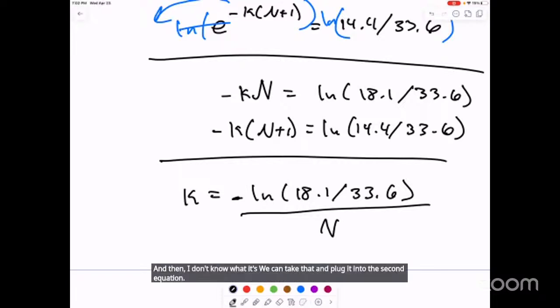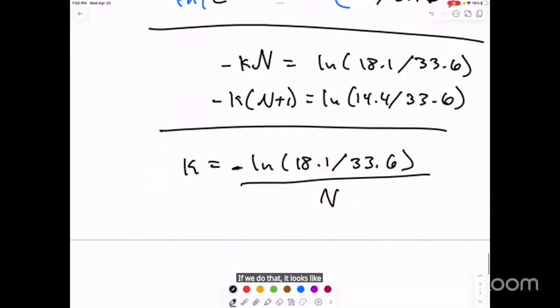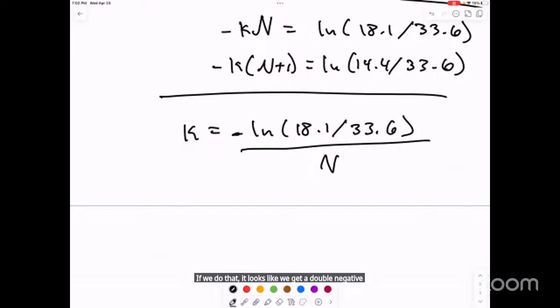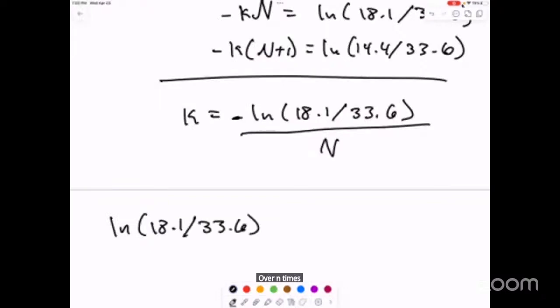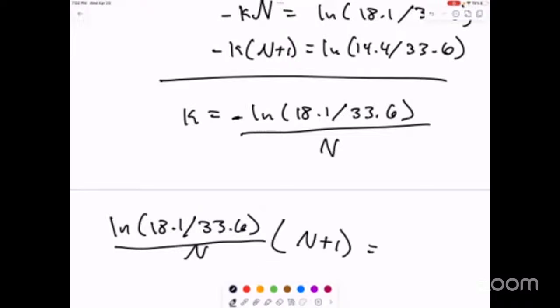If we do that, we get a double negative: natural log of 18.1 over 33.6, over N, times N plus 1, equals natural log of 14.4 over 33.6.